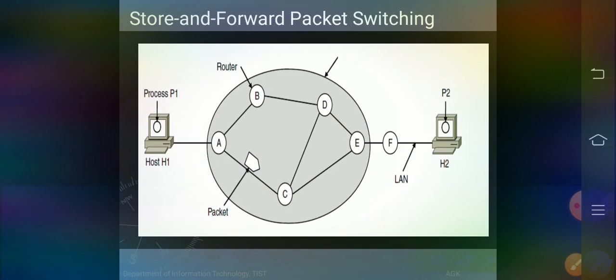So this is the most important information. The packet has to be stored there until it has fully arrived, so that the checksum can be verified. Then it is forwarded to the next router along the path until it reaches the destination host where it is delivered. This is the process of store and forward packet switching.